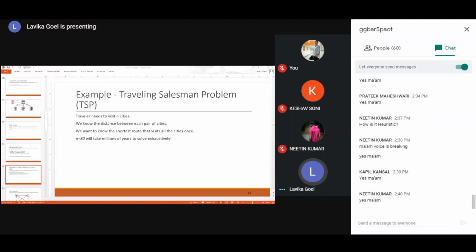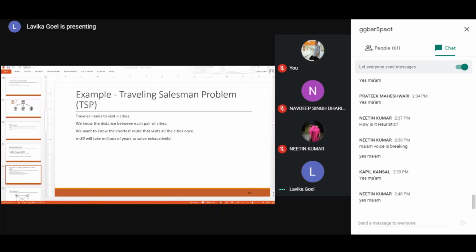You will have to test n factorial combinations, isn't it? We studied that in the last class. So you have to test n factorial paths, right? If you want to test all the combinations, then in this case it will be 79 factorial. So the salesman has to visit 79 factorial paths. All are feasible. It will take millions of years to solve it exhaustively.